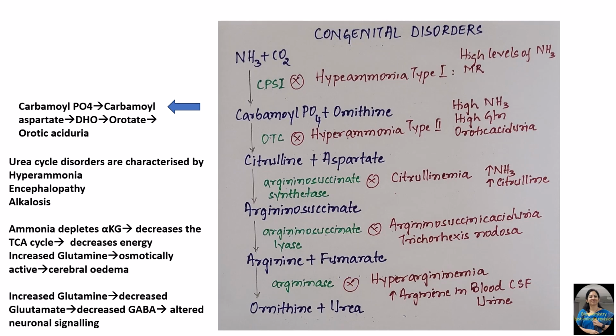Coming to the next enzyme deficiency, of argininosuccinate lyase, resulting in argininosuccinic aciduria. Apart from increased ammonia, there is accumulation of argininosuccinic acid, which gets accumulated in the blood and excreted in urine, resulting in argininosuccinic aciduria. One more characteristic feature of this condition is trichorrhexis nodosa, characterized by friable and brittle hair. The last enzyme deficiency results in hyperargininemia, due to deficiency of arginase. This is characterized by increased arginine in blood, CSF and urine. So these are the congenital disorders.